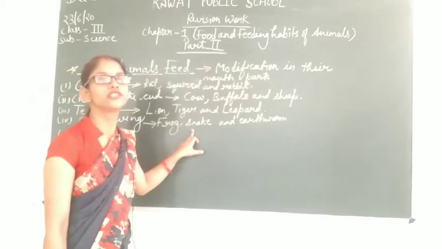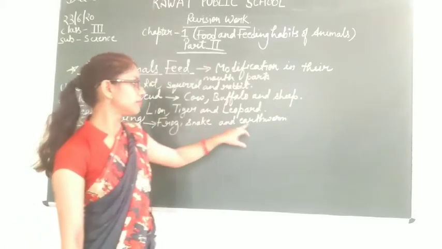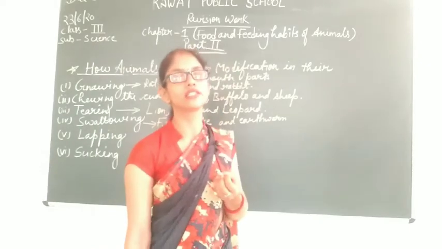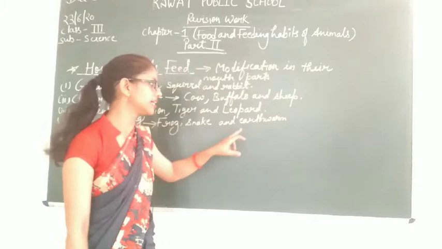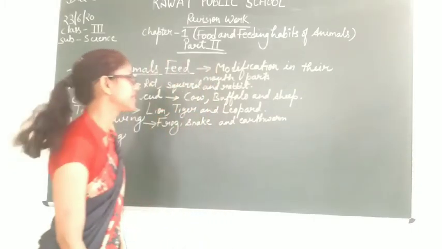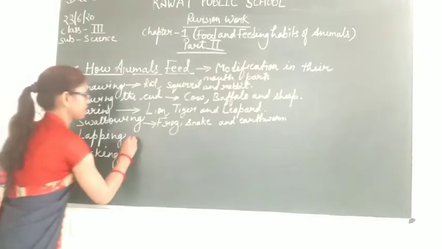They do not chew or bite their food. Similarly, it is also followed in the earthworm. Earthworms eat the dead remains of animals and the plants present in the soil, and they also swallow their food. The next category is lapping.